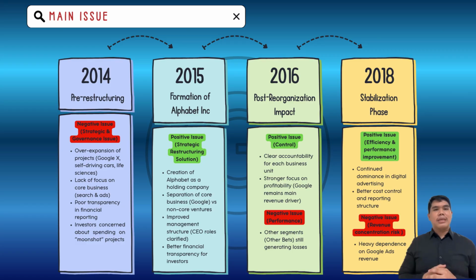In 2018, Alphabet continued investing heavily in cloud computing, artificial intelligence, and other future technology. While revenue grew, operational costs also increased, causing concern among investors about the profit margins and the long-term return on this investment. Thus, the main issue in 2018 was maintaining long-term growth while controlling rising costs.